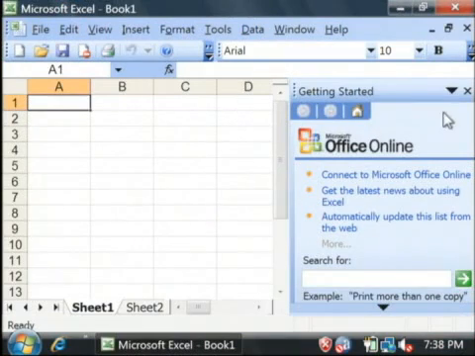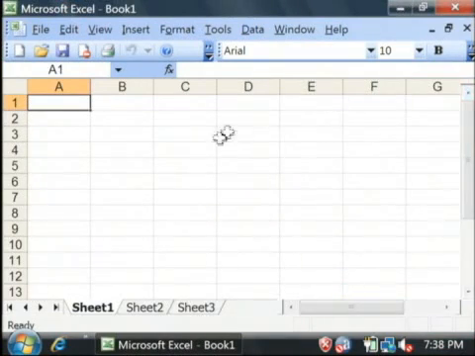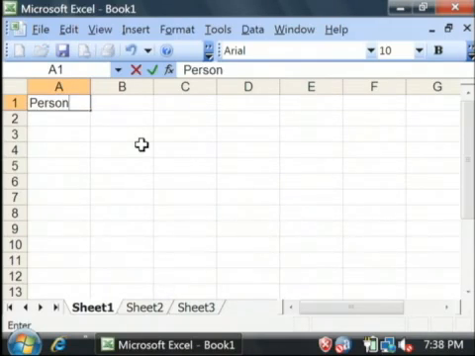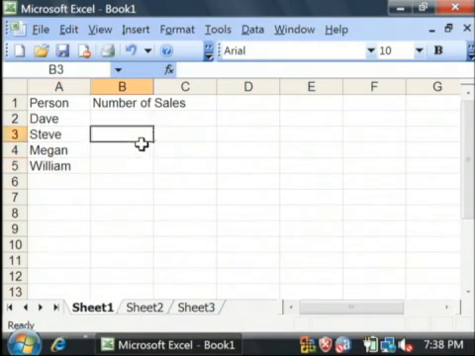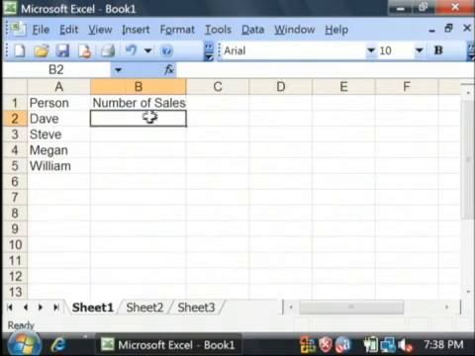Now what we're going to do is type in some data for our bar graph. I'm just going to say person and number of sales. Let's type in some names and type in some data for our graph.